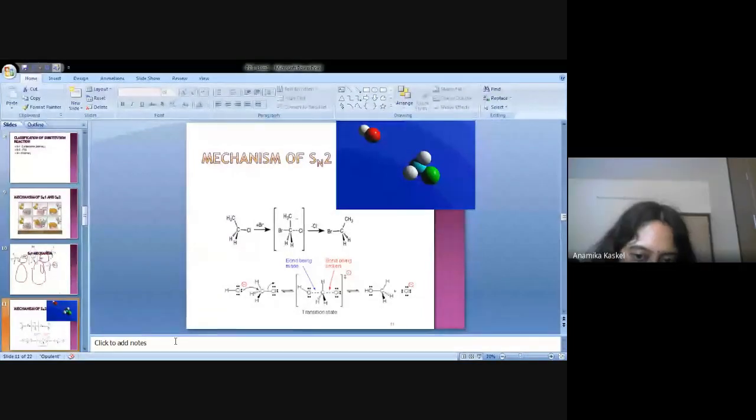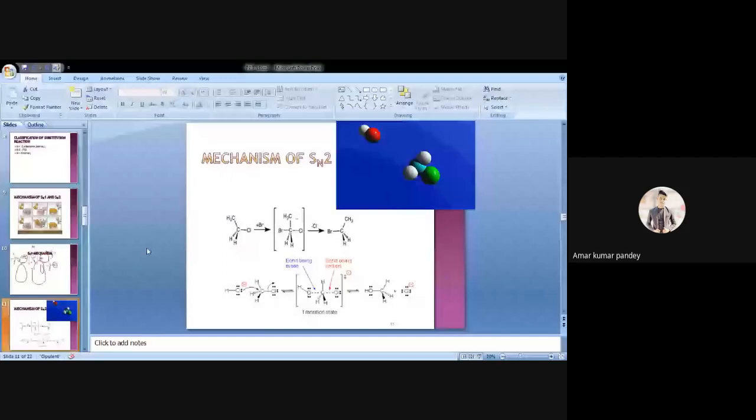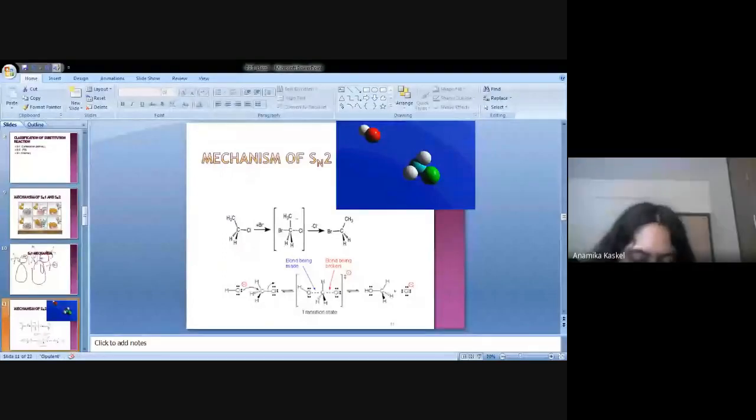Actually, when you consider this is the mechanism of SN2 reaction, you understand this thing. SN1 reaction is how many steps reaction? Anybody from the class? Ma'am, 2 steps. Okay, very good. The first step is the slowest step. Second step is the fast step.